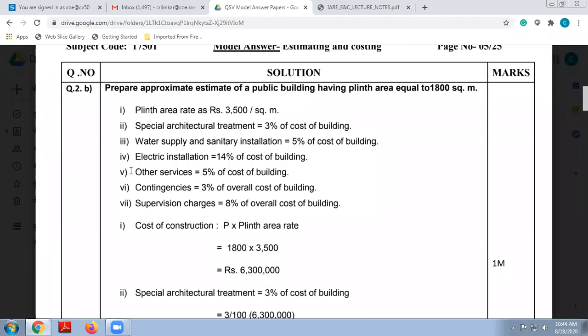Please take a note here. And supervision charges 8% of the overall cost. So please tell me the grand total for this particular problem. You have to solve this problem. 1 minute is left, so you can solve this problem, and we will discuss its answer in our next session.